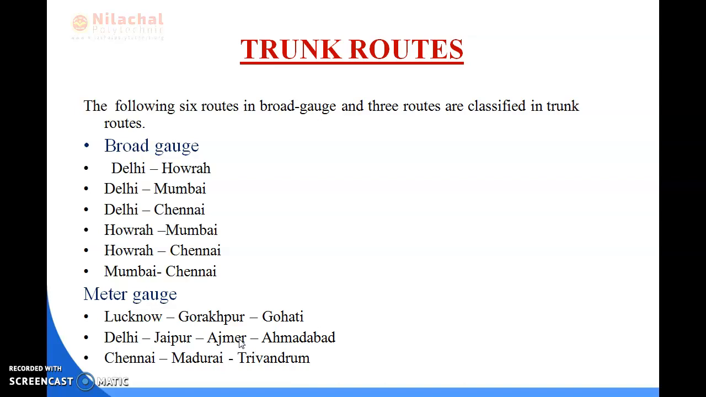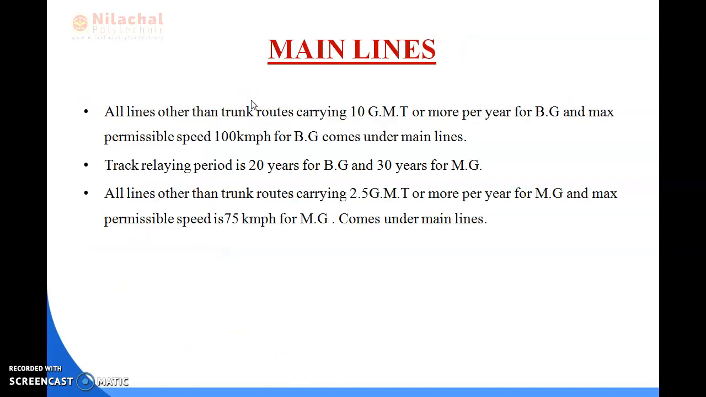And according to meter gauge, the routes are Lucknow to Gorakhpur, Gorakhpur to Guwahati, Delhi to Jaipur, Jaipur to Ajmer, and Ajmer to Ahmedabad. And the next routes are Chennai to Madurai and Madurai to Trivandrum. Okay, so these routes are your trunk routes. So come to the next slide.